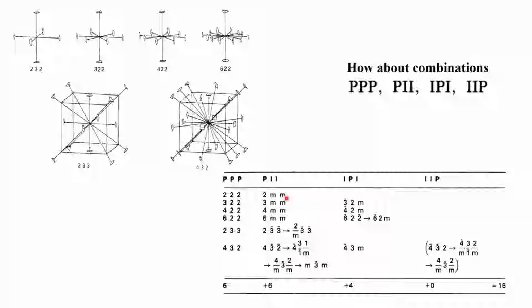So, this 2mm or M2M is one and the same. Again I will repeat, 2-2-2 with PII gives 2mm. Now, that means that there is a two-fold axis along this direction, let us say, and M and M in these two directions. Now, if I go to IPI, that means I should have M2M. So, the symmetry will be M2M.